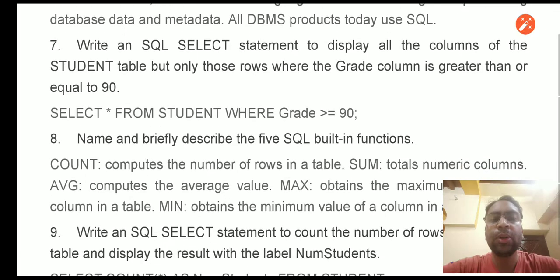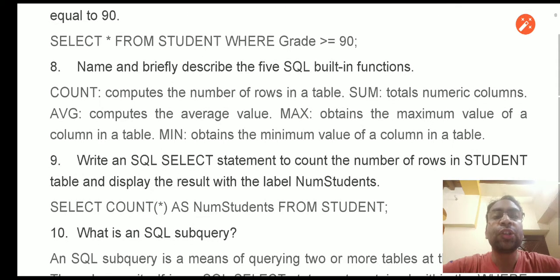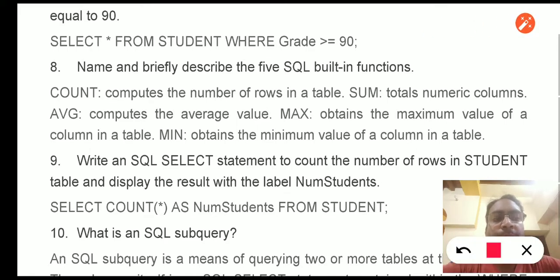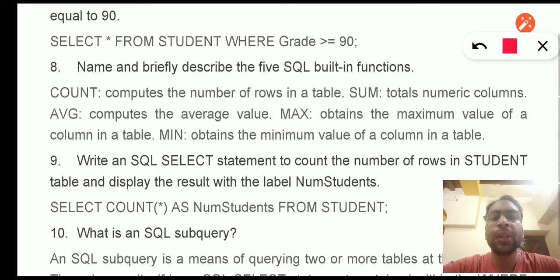Now let's talk about the next question. Name and briefly describe the 5 SQL built-in functions. Right, so these are the built-in functions we can talk about. AVG for the average, count, sum, max and min.